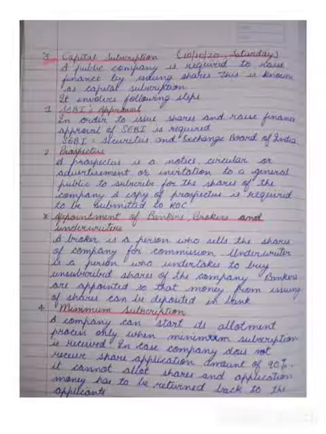Then coming to the next one, prospectus. A prospectus is a notice, circular, advertisement, or we can say an invitation to the general public to subscribe to the shares of my company. A copy of the prospectus is also required to be submitted to ROC. Now listen students, we are raising the finance from the general public. Whenever we give an invitation to the general public to come and subscribe to the shares of our company, a notice is circulated and that particular notice is known as prospectus, and this is required to be submitted to ROC, that is Registrar of Companies.